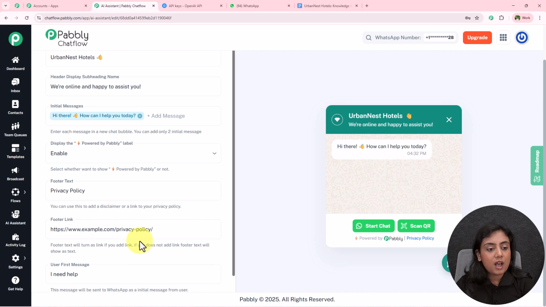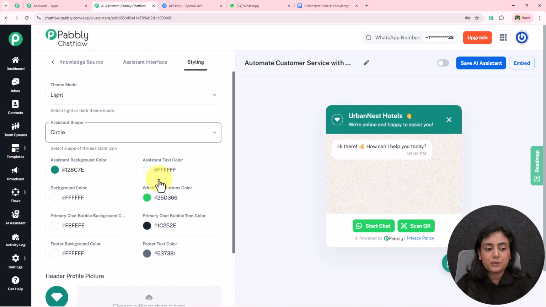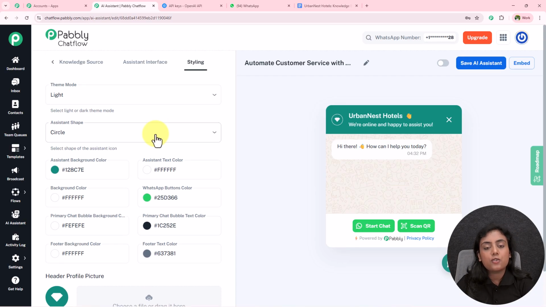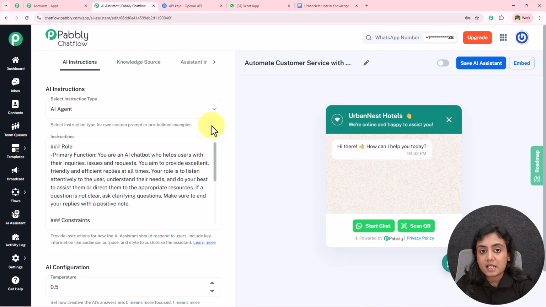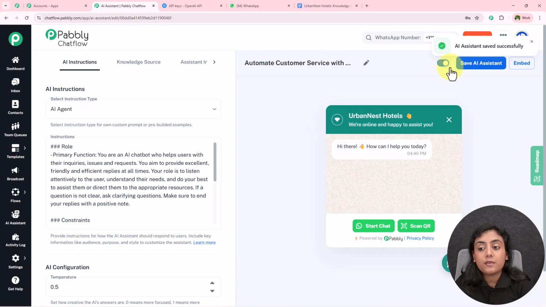Okay. So now this is how you set up the assistant interface, and same with the styling. If you want to change the color, profile picture or the background, you can definitely select all the details according to your requirement from here. And this is how simple it is to create your own amazing AI assistant. Okay, firstly you have to activate this assistant that we have created. For this, toggle the button on and save the assistant from here, and the AI assistant has now been successfully created. We have to toggle this button on.